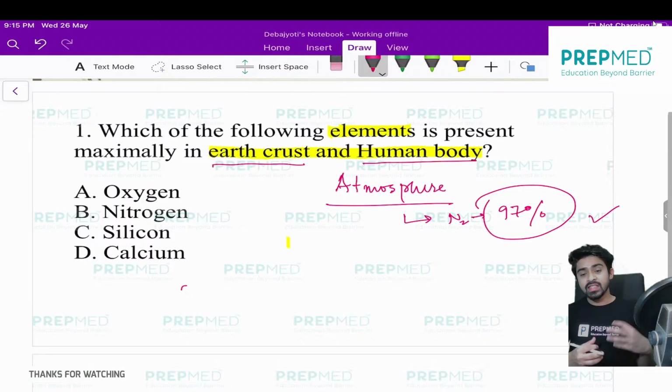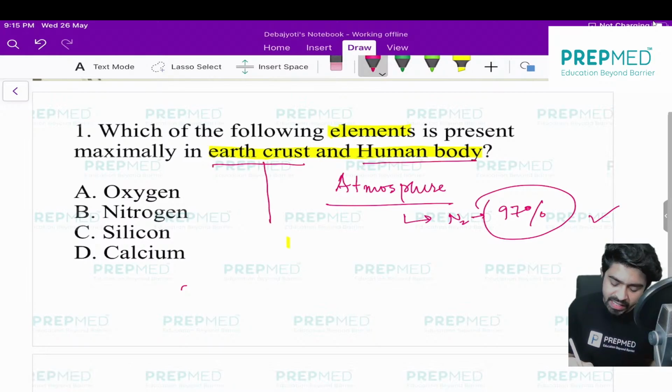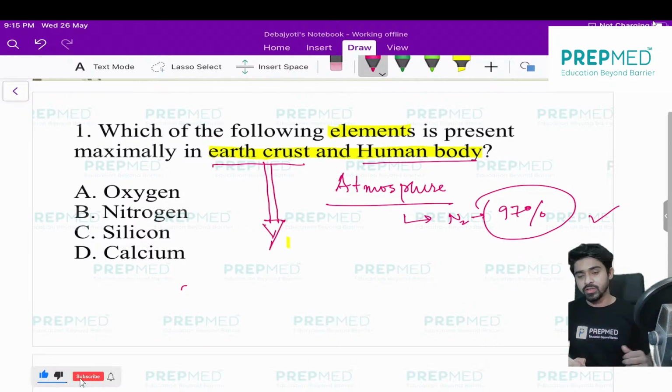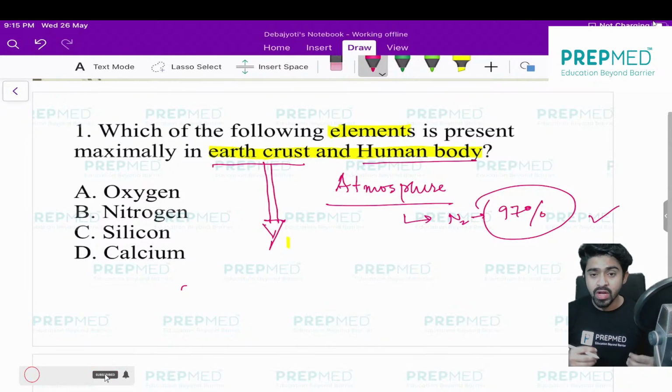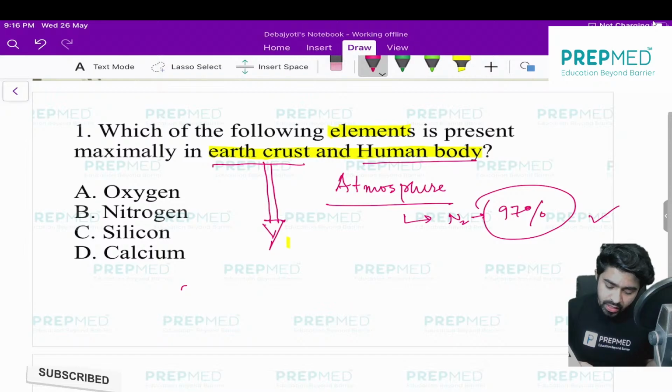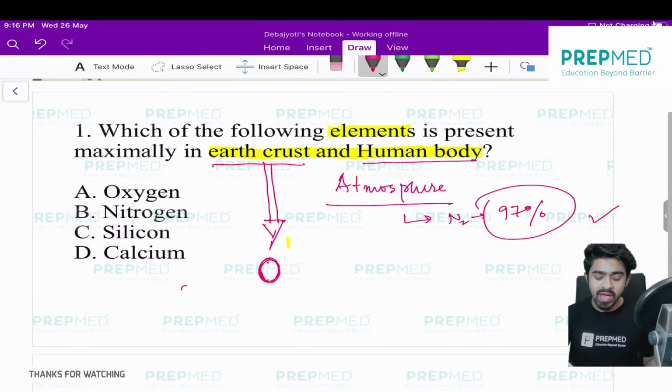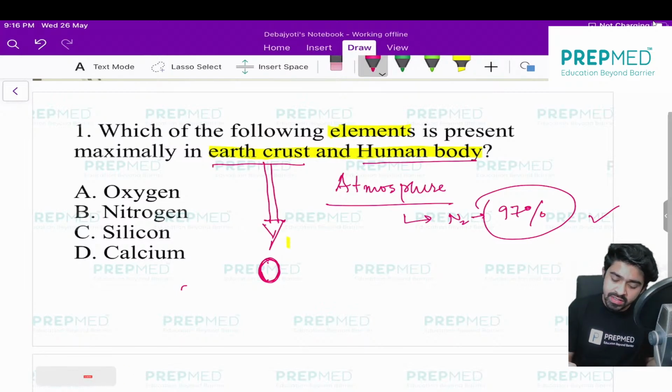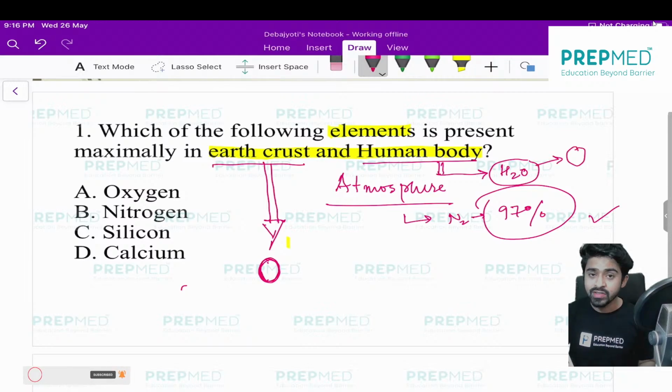For the earth crust, if you have an idea of metallurgy, your chemistry teacher has taught you there are many compounds made of oxygen, like barium, silicate, aluminate. So if you consider elements, oxygen is maximum in the earth crust. And in the human body, most of it consists of water, so there also oxygen is highest as far as elements are concerned, and this data is given in your NCERT.